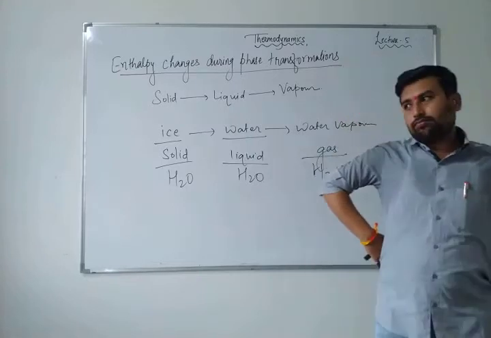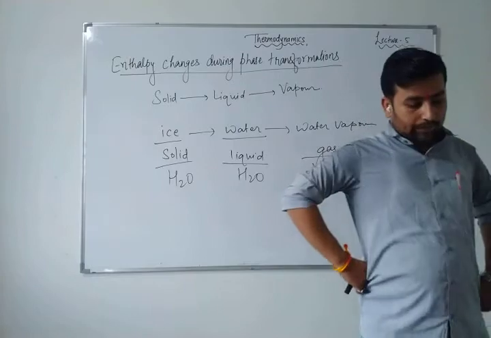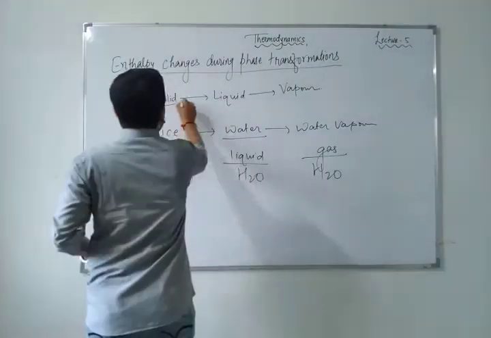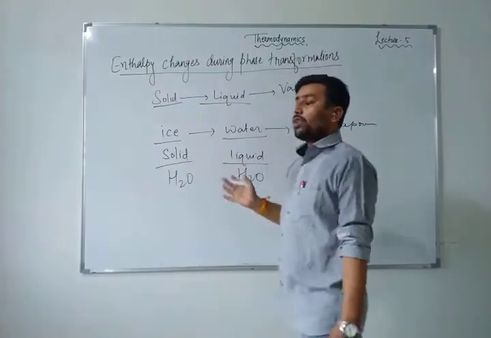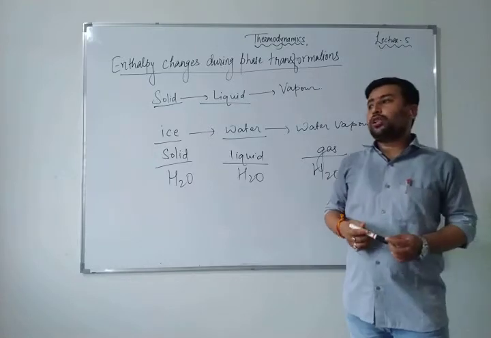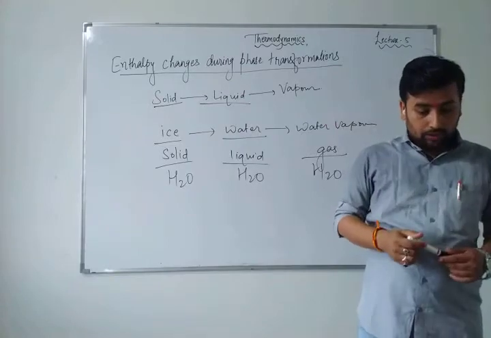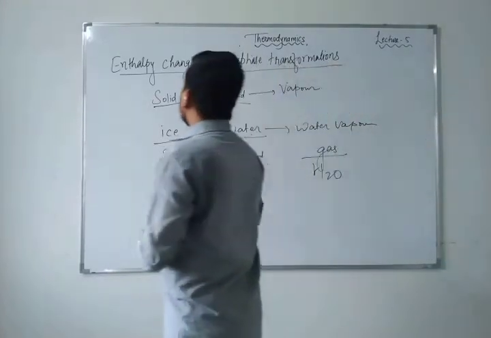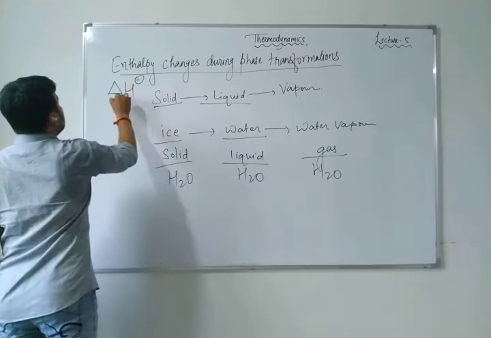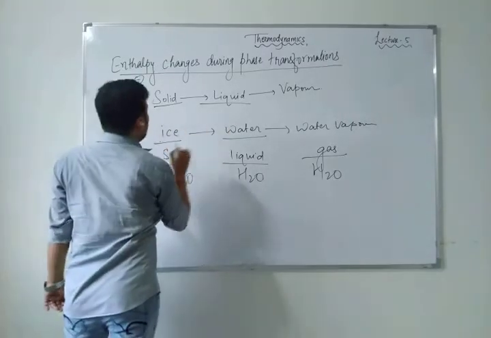273 Kelvin, 0 degrees Celsius. Now if the temperature is constant, suppose from solid to liquid it will be fused, solid to liquid, as ice to liquid, H2O solid to H2O liquid. Then you will ask me, sir, how much enthalpy has been changed? So I am giving you the value of this fusion, delta H fusion.